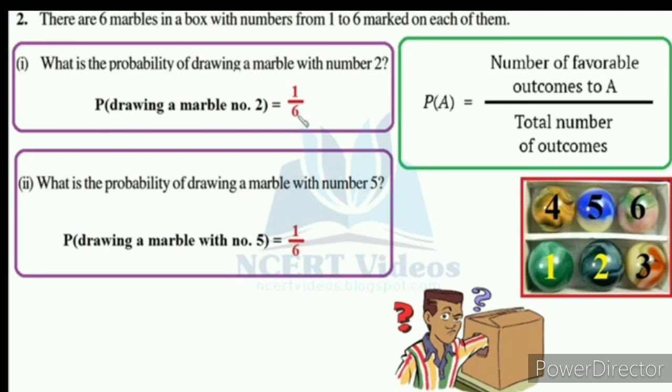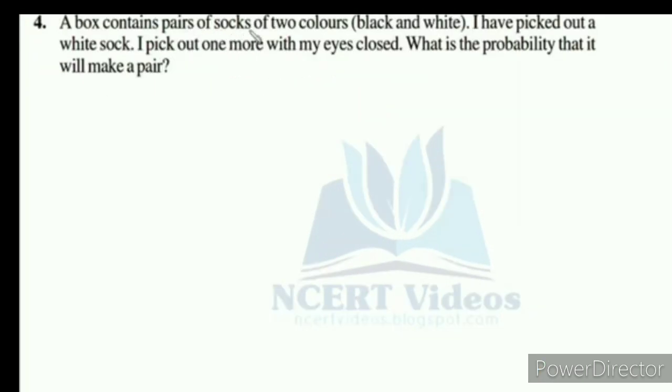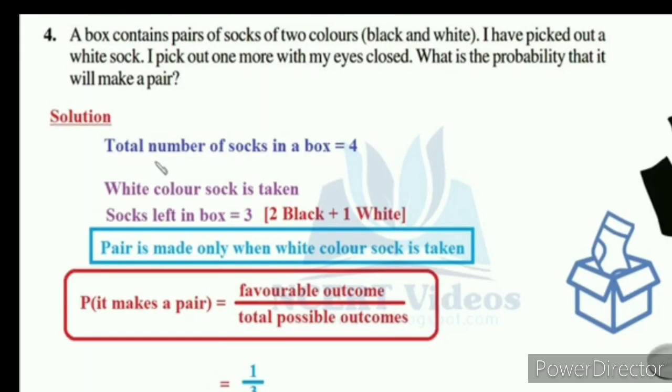Copy down. 4. A box contains a pair of socks of 2 colors, black and white. I have picked out a white sock. I pick out one more with my eyes closed. What is the probability that it will make a pair? See, the total number of socks in the box is 4. That is 2 pairs, black and white.